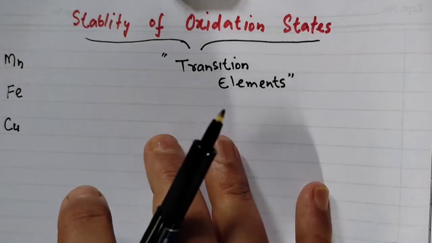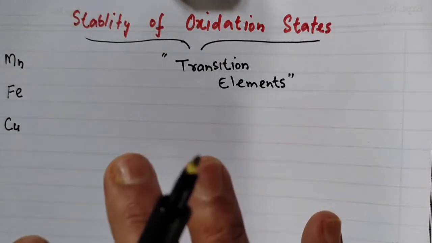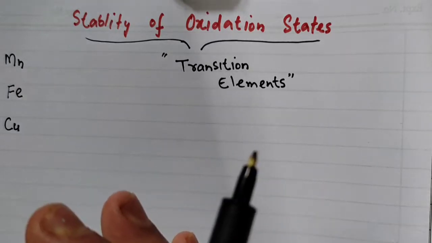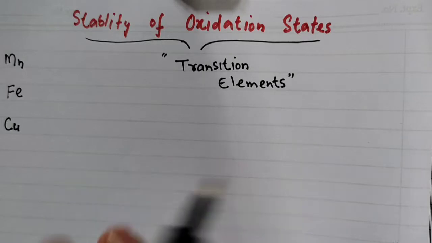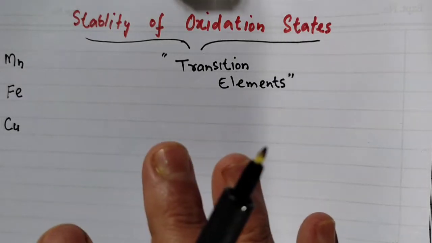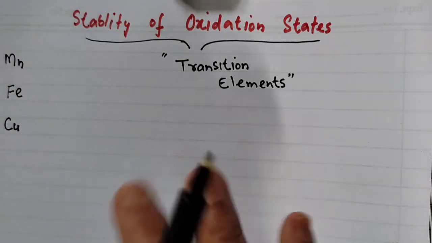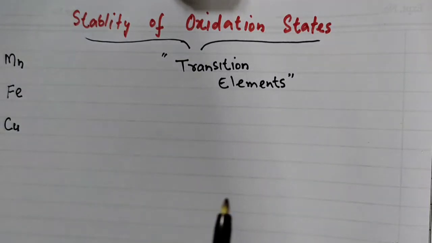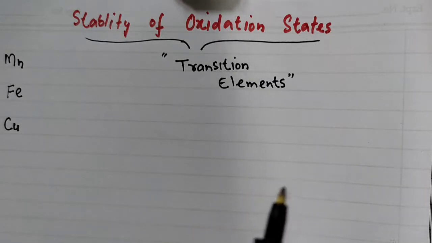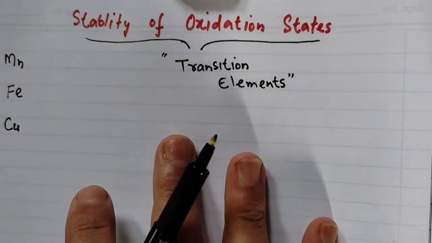Dear students, we are continuing our class in transition metal chemistry. Last class we started the stability of oxidation states, and we discussed the basics of the Latimer diagram. Basically, we know that transition metals have variable oxidation states. They have many oxidation states, but only a few are more stable. Now what is the basis for their stability? That we'll be discussing today.